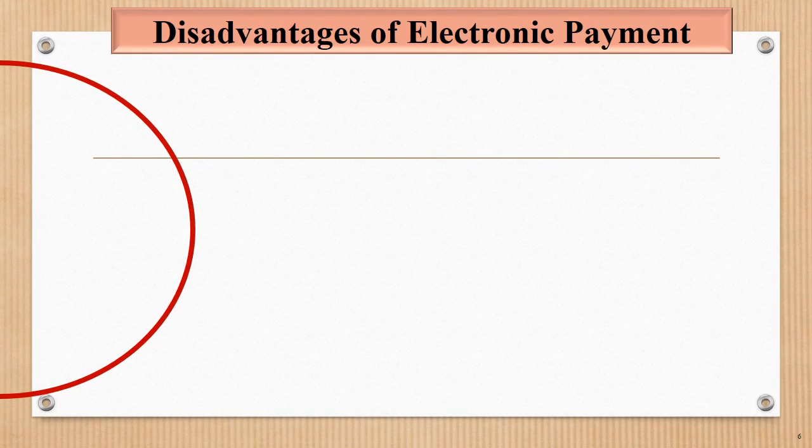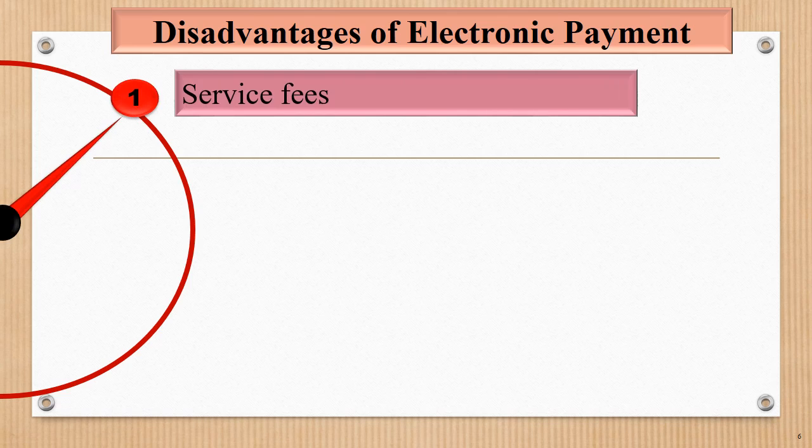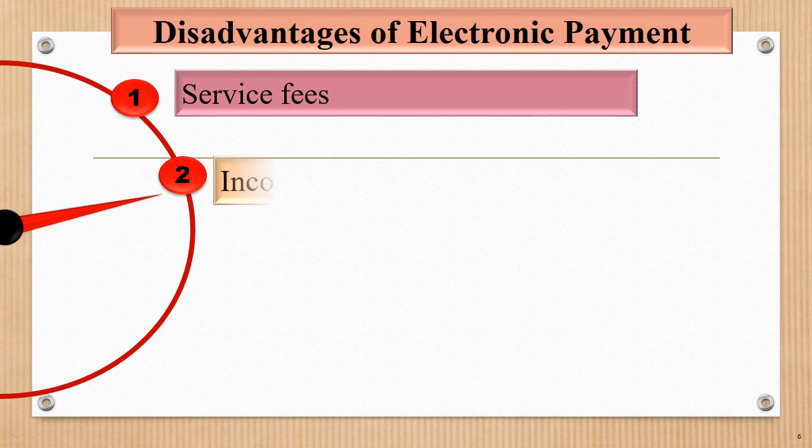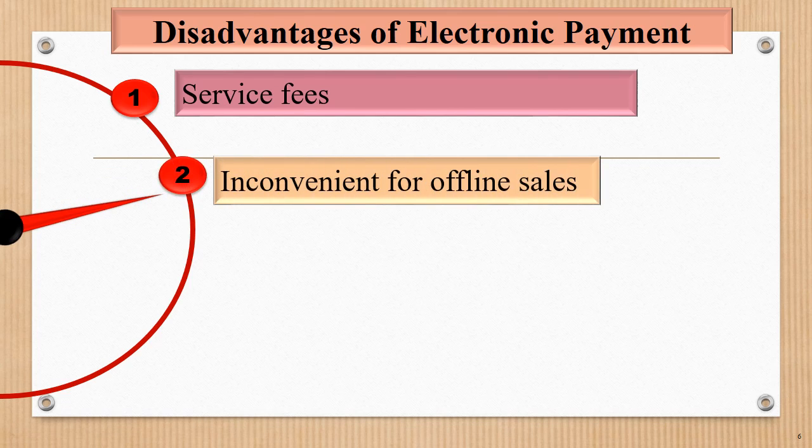Next is disadvantages of electronic payment. First is service fees. Payment gateways and third-party payment processors charge service fees. Next is inconvenient for offline sale.